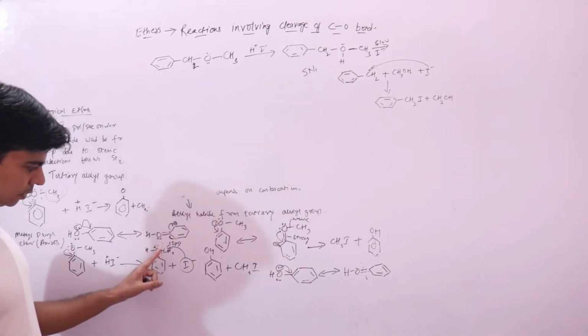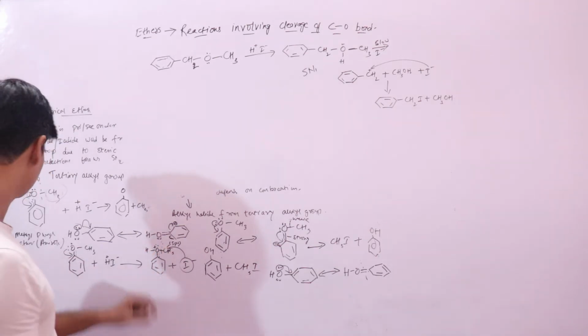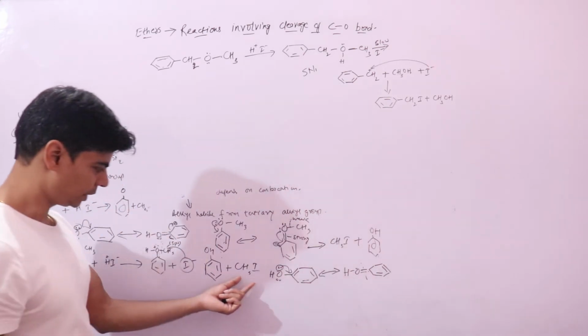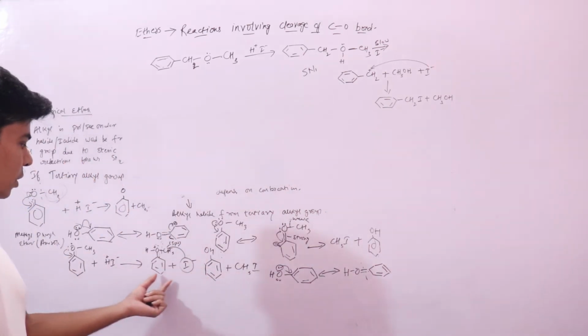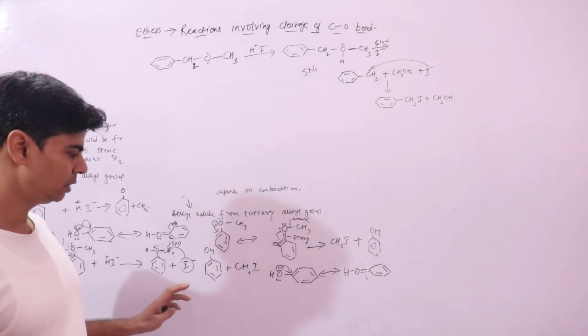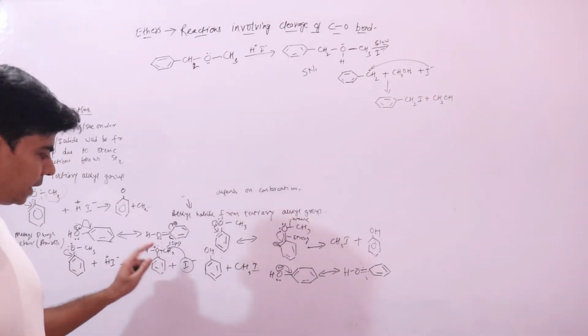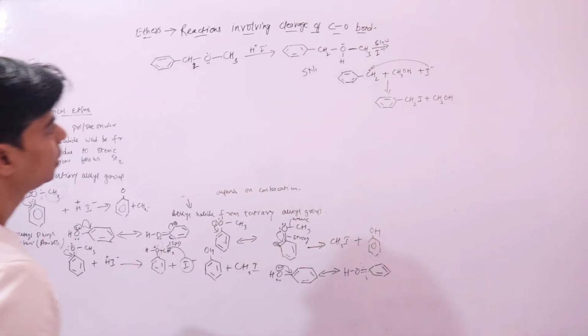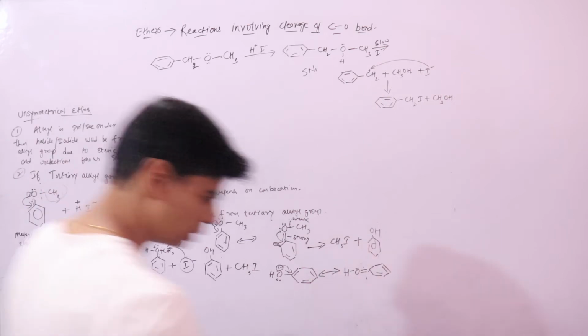The carbon of the methyl group and oxygen will break, to form methyl iodide, and always you will get phenol if you have your benzene ring directly attached to oxygen. So anytime you have a benzene ring directly attached to oxygen, phenol will get formed. Now coming on to the other type of reaction,